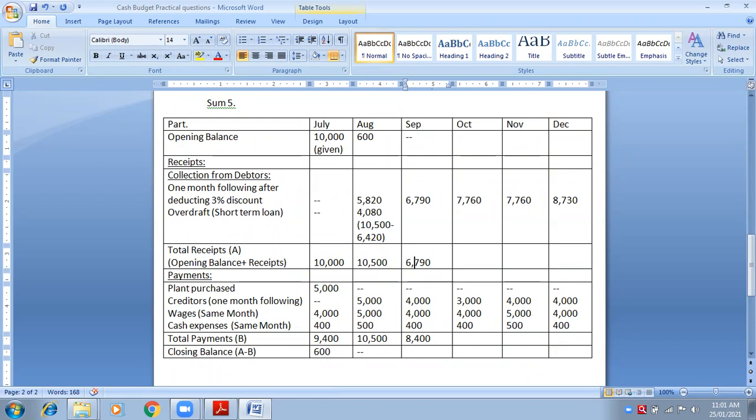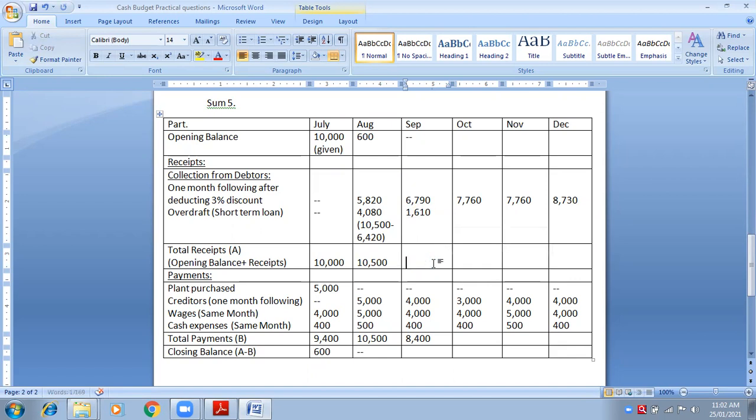So how much is the amount that is in the calci now? How much your calci shows? Is it 1,610? Is it negative? Yes, ma'am. 1,610. It's negative, negative means I will have to take the overdraft. Is it clear, everybody? Yes, ma'am.